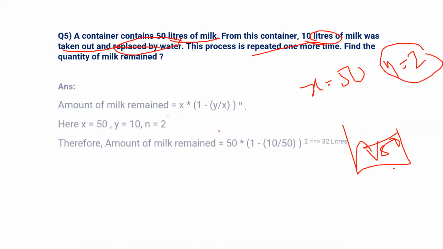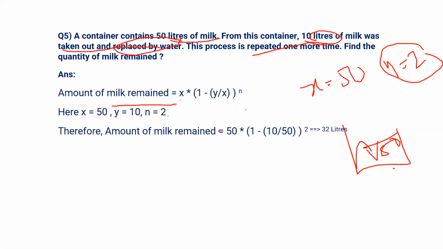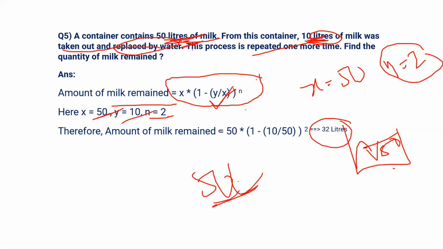Now the amount of milk remaining will be, what is the formula? x into 1 minus y by x to the power n, right? The n value is 2 because it was done 2 times. y is 10 liters, since we are replacing 10 liters every time. The initial milk content is 50, so x is 50. You substitute every value here and you will get it. Starting with 50 liters of milk, as you replace 10 liters with water 2 times, you will get 32 liters of milk at last.